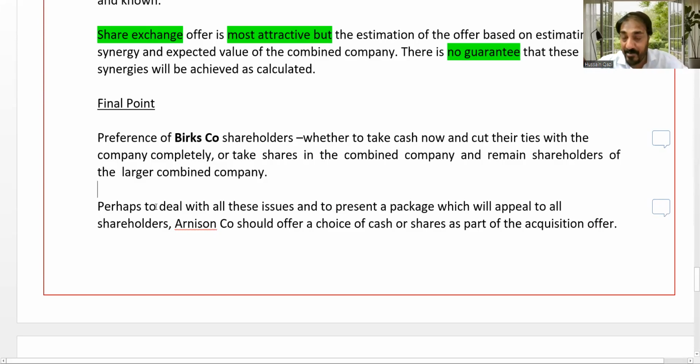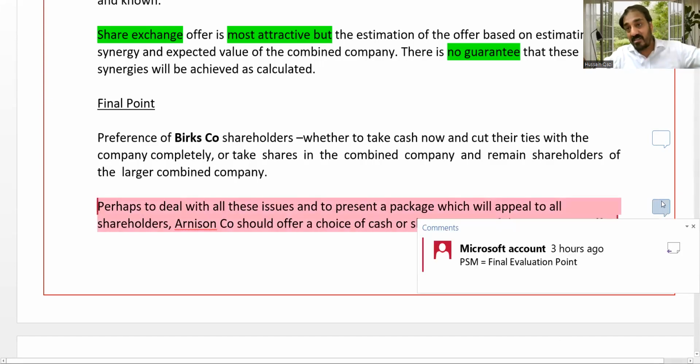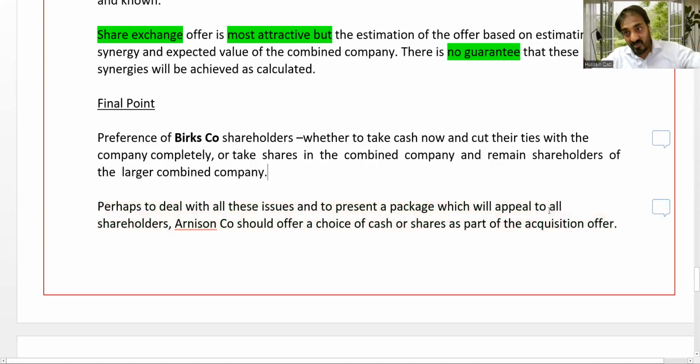Perhaps, to deal with all these issues, to present a package that will appeal to shareholders of the target company, they should offer a choice of cash or shares as part of the acquisition offer. Maybe after considering these two extreme points, exactly cash, exactly shares, the acquirer shareholders may consider a combination of cash and shares. So that is the point you have mentioned here with your commercial acumen, illustration of the example.